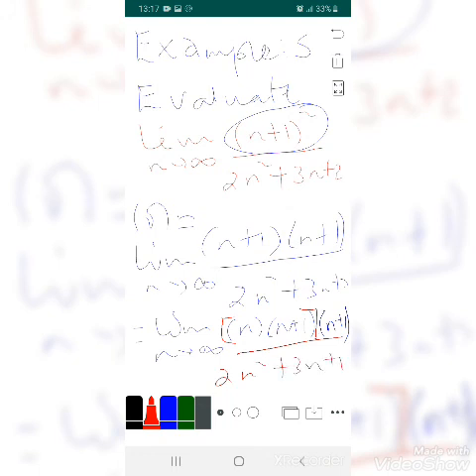And this is the same as n times n is n square and n times 1 is n. Therefore, this expression is converted into n square plus n.